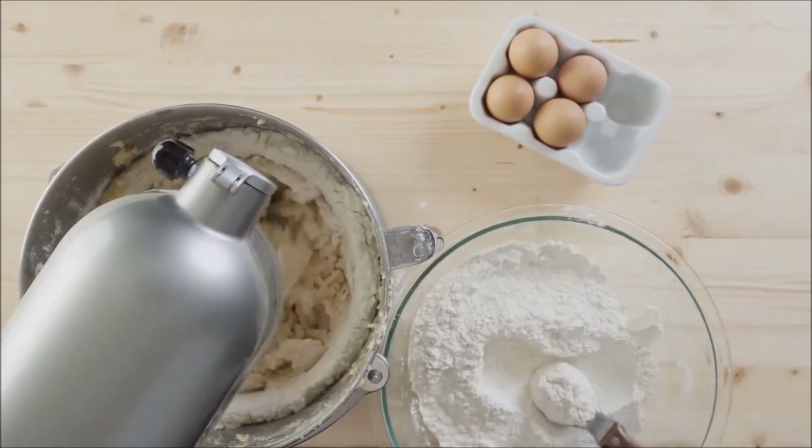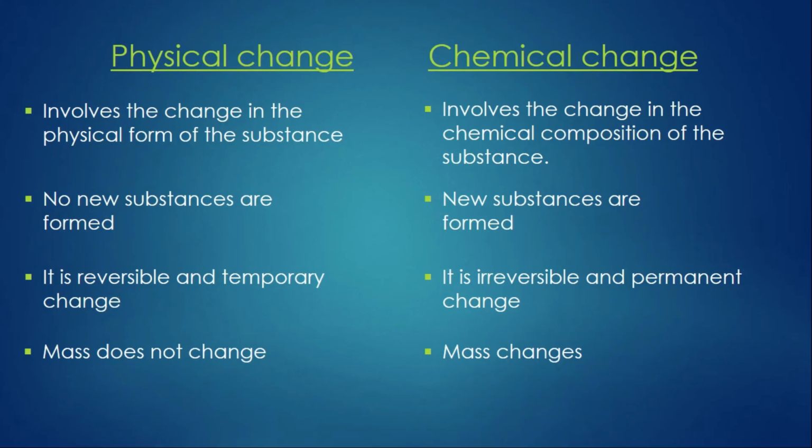At least I don't know any simple way of doing so. So physical changes can sometimes also be irreversible, but it will never form a new substance. On the other hand, chemical changes always involve the formation of one or more new substances. And so this formation of the new substances can be taken as the evidence for a chemical change.